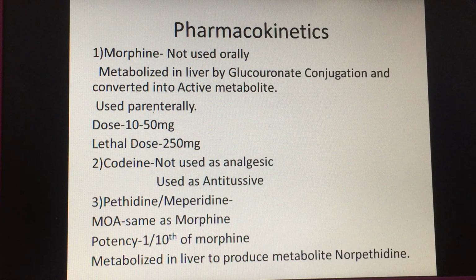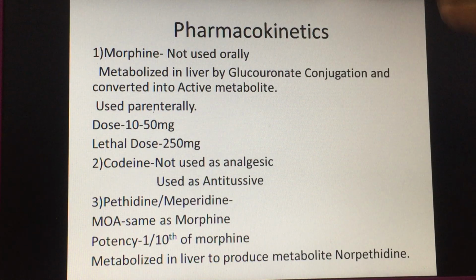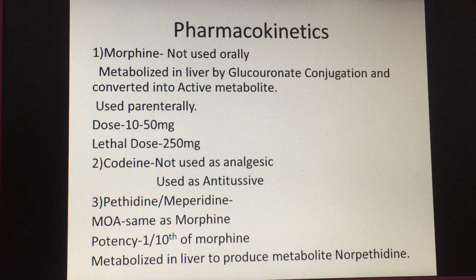It is metabolized in the liver by glucuronide conjugation, and it is converted into its active metabolite, which is more potent than morphine. Because the active metabolite is more potent, its risk of toxicity is also increased. It is given parenterally at a dose of 10 to 50 milligram, and it has a lethal dose of 250 milligram, beyond which it should not be given.